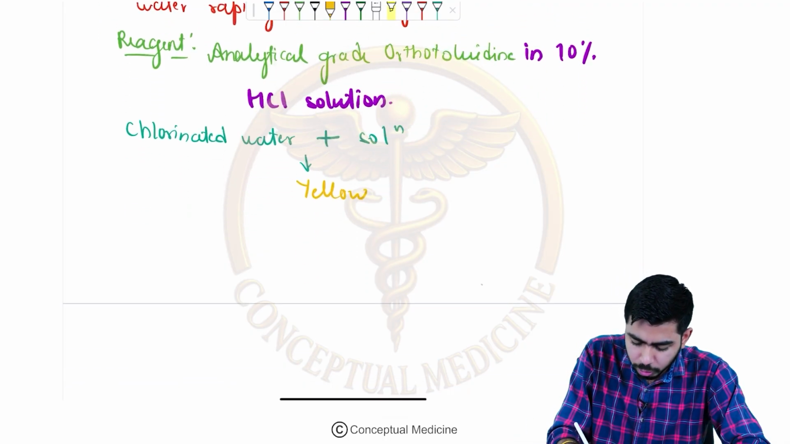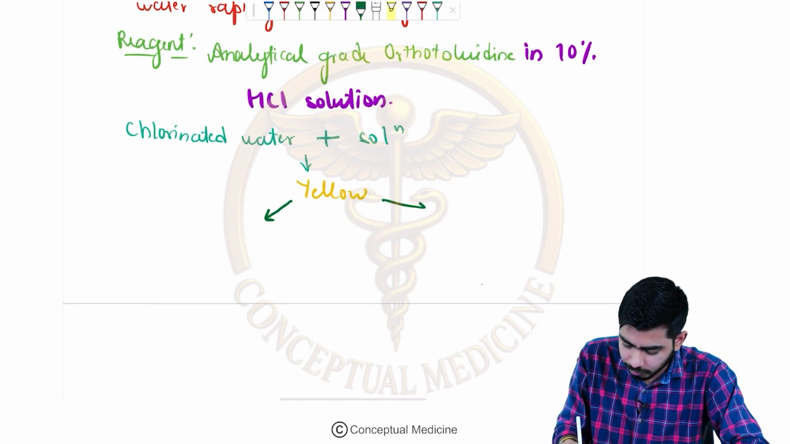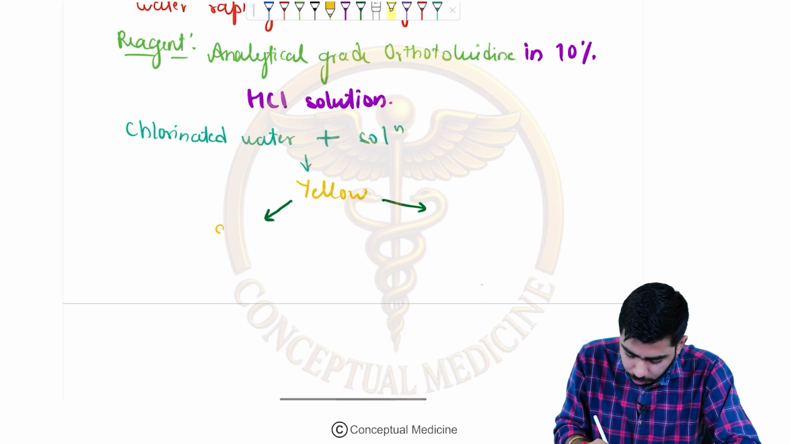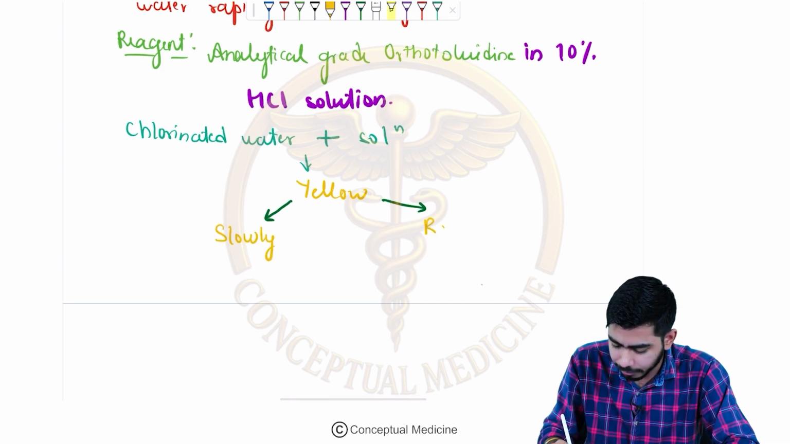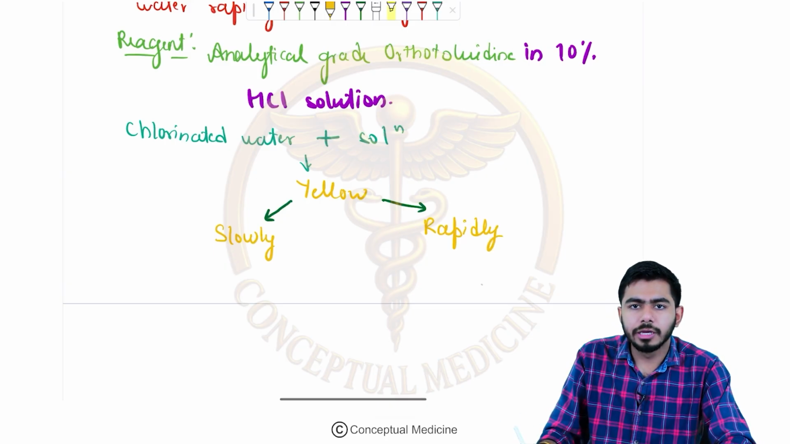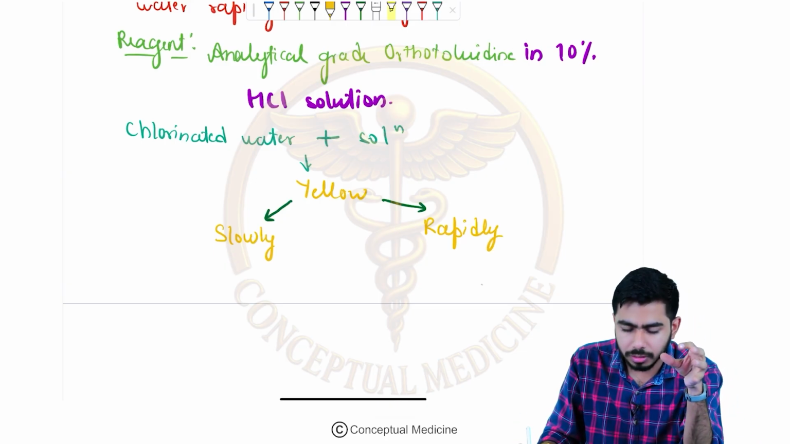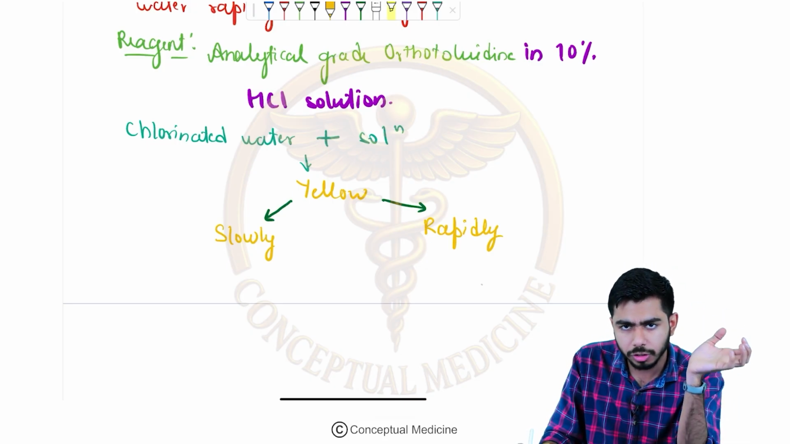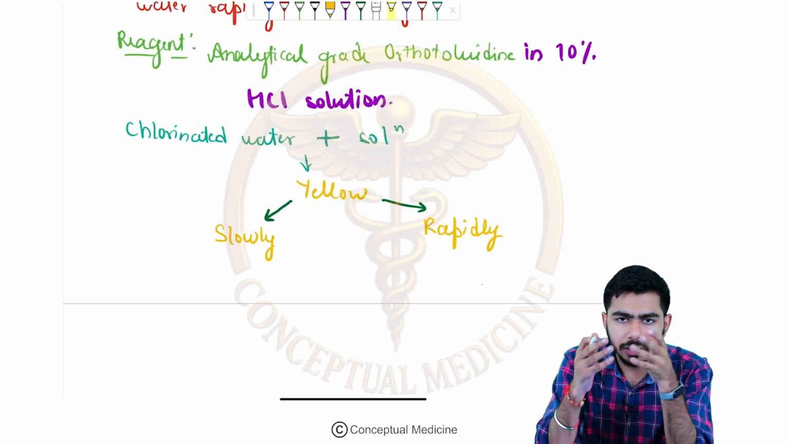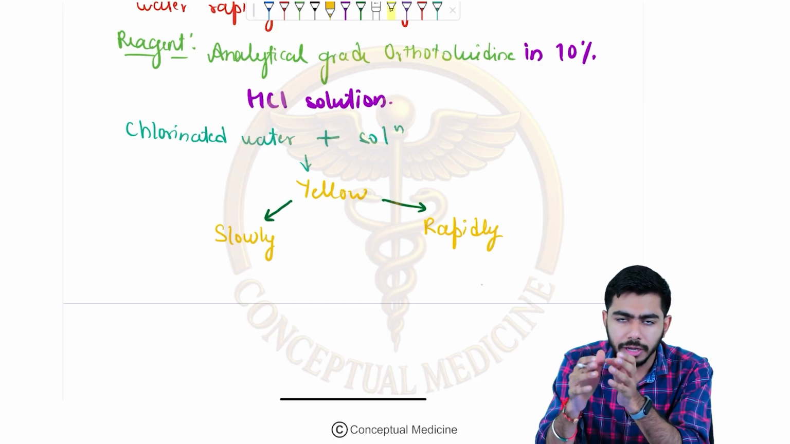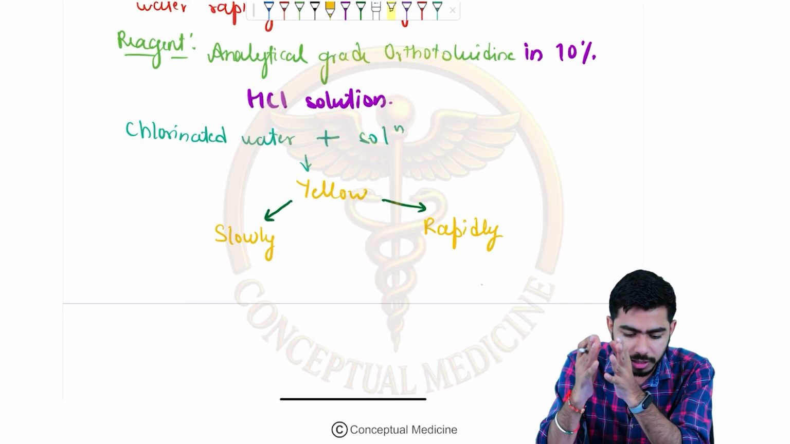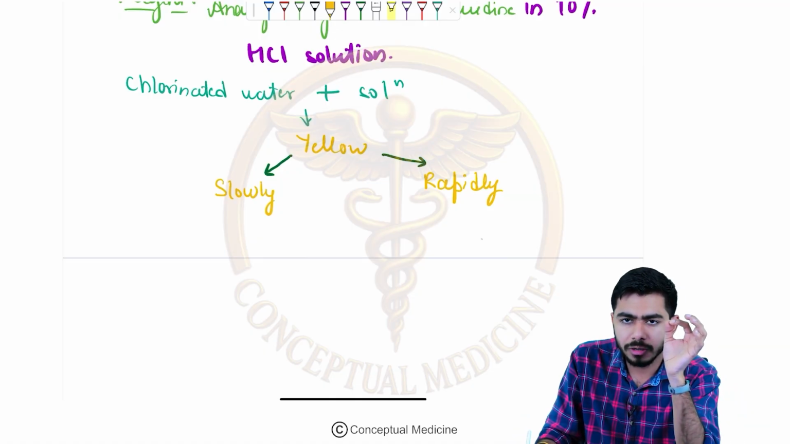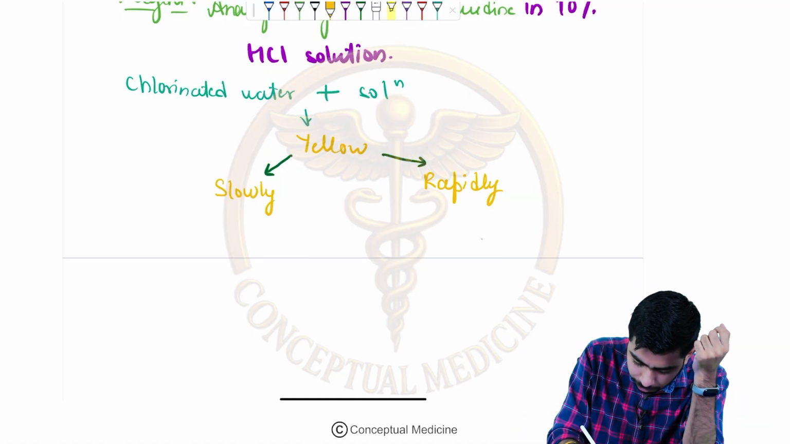Now, there might be two possibilities over here. One possibility is that it will be showing the yellow color slowly, or it might be showing the yellow color rapidly, right? If it is showing the yellow color slowly after the addition of the chlorinated water, then we'll be saying that it is the combined chlorine. And if it is showing the yellow color rapidly, then we'll be saying that it is the free chlorine which is present over there.